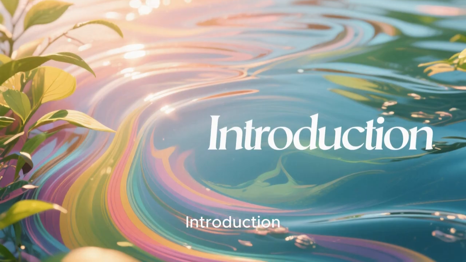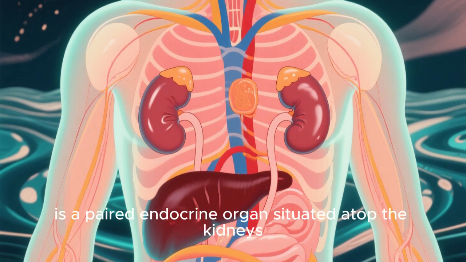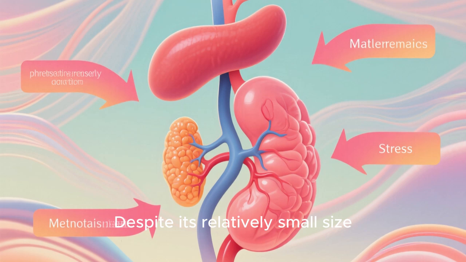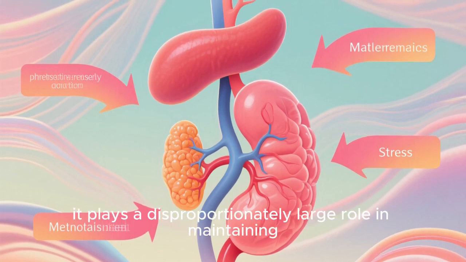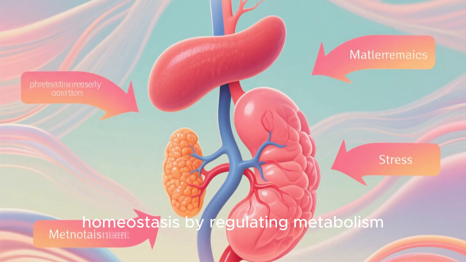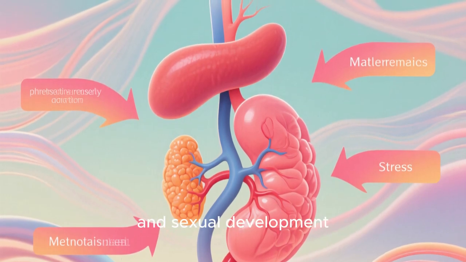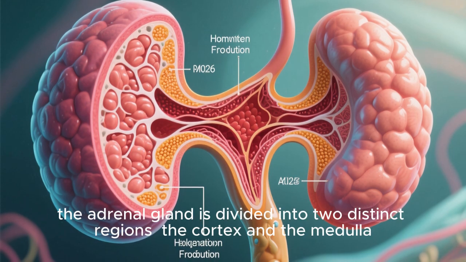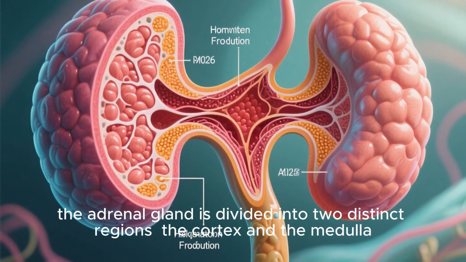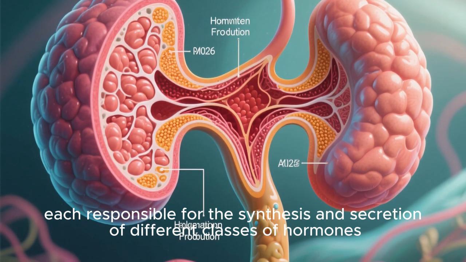The adrenal gland introduction. The adrenal gland, also known as the suprarenal gland, is a paired endocrine organ situated atop the kidneys. Despite its relatively small size, it plays a disproportionately large role in maintaining homeostasis by regulating metabolism, stress response, blood pressure, electrolyte balance, and sexual development. Structurally, the adrenal gland is divided into two distinct regions, the cortex and the medulla, each responsible for the synthesis and secretion of different classes of hormones.